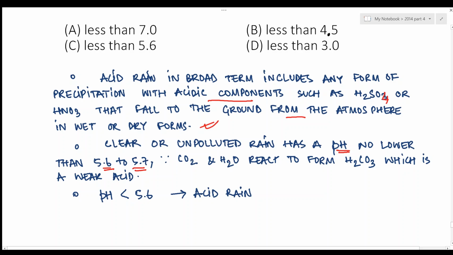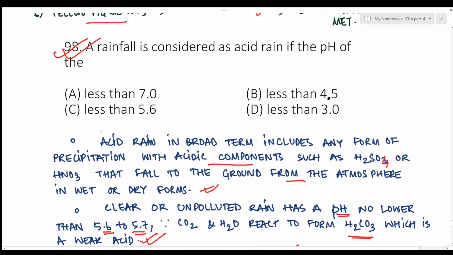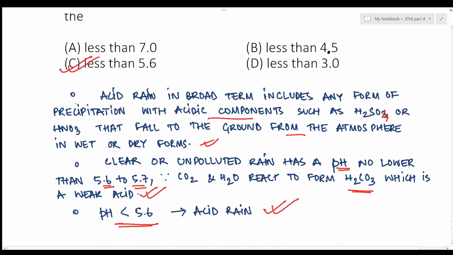This is since carbon dioxide and water react to form carbonic acid, which is a weak acid, right? Now if the pH of rain is less than 5.6, it is considered as acid rain. So the answer according to me should be C, less than 5.6.